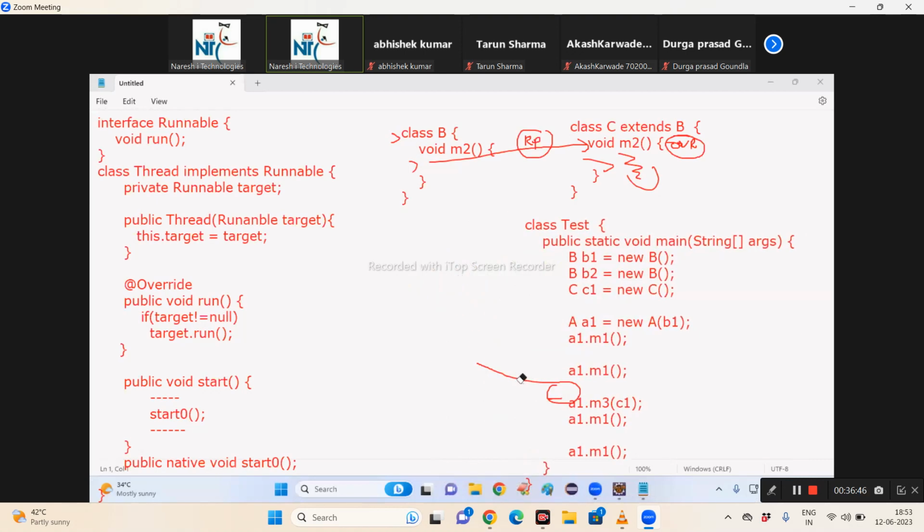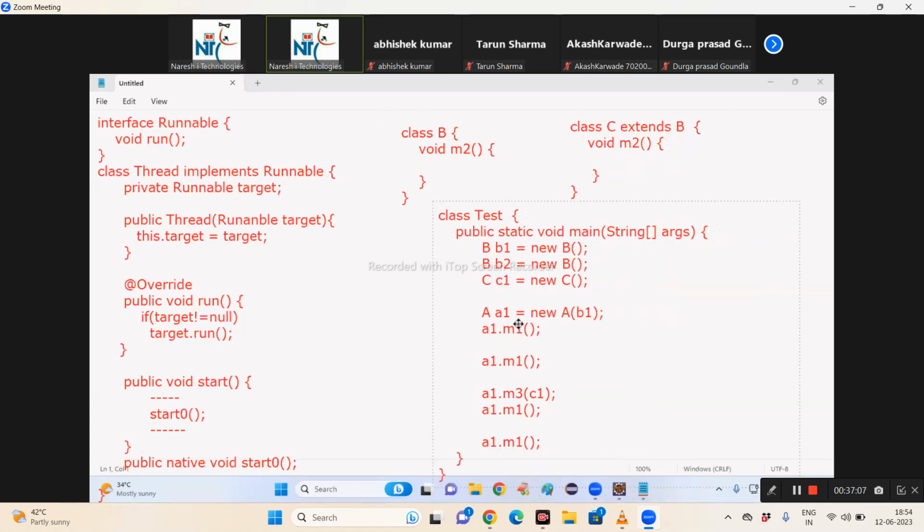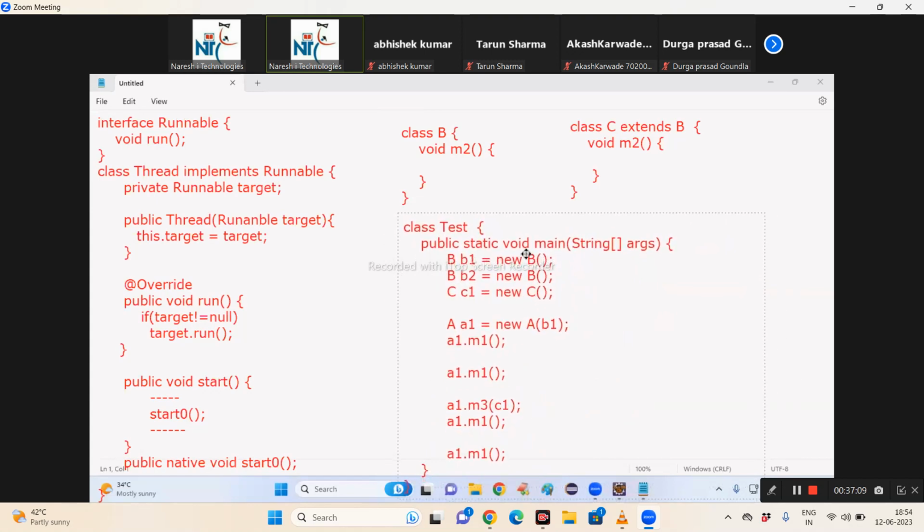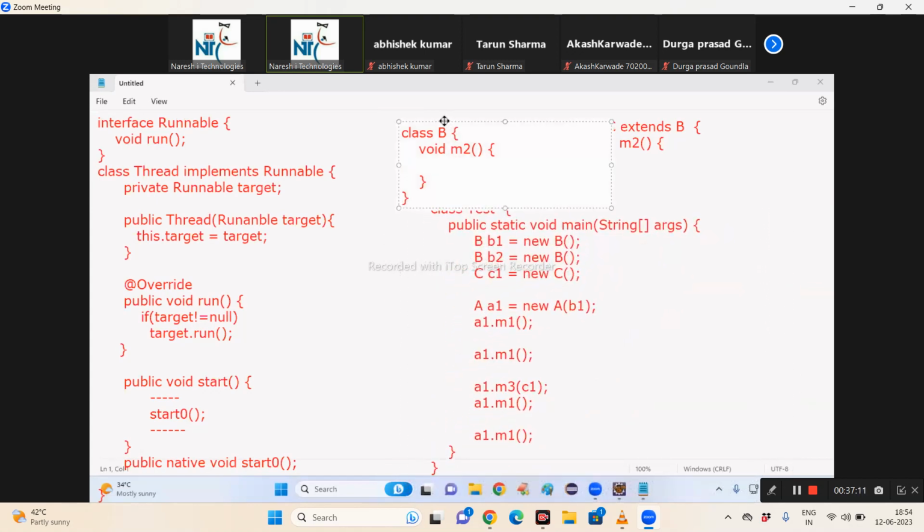So instead of target, task, that is the latest version. Right? Now tell me, what is this B class?